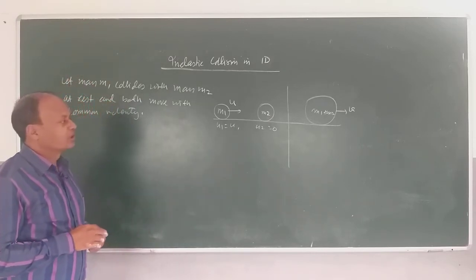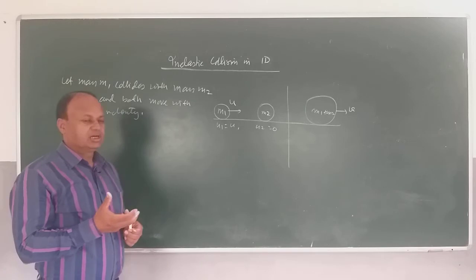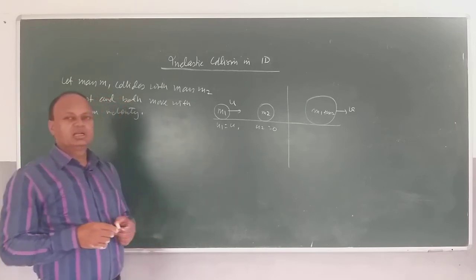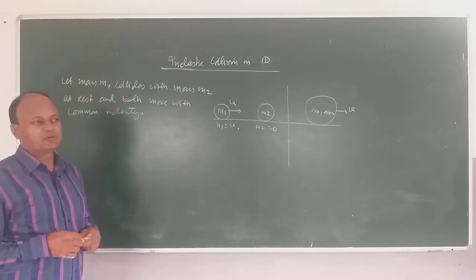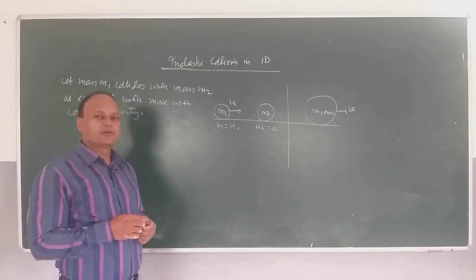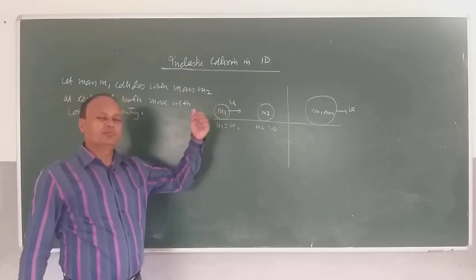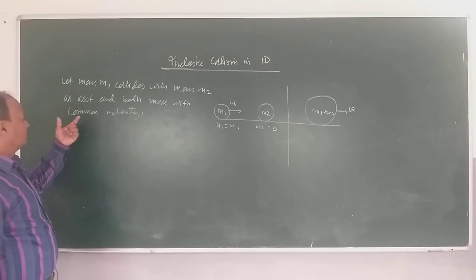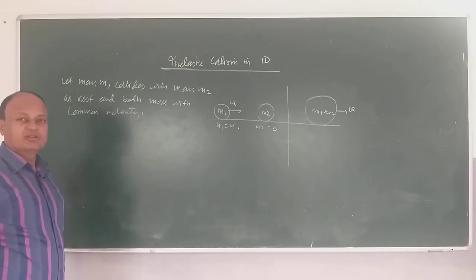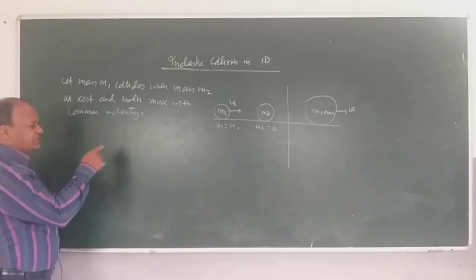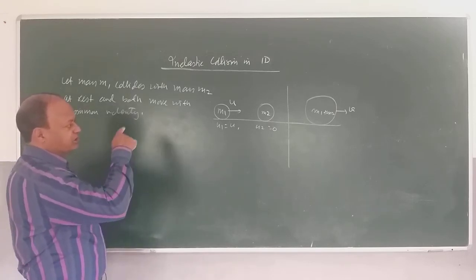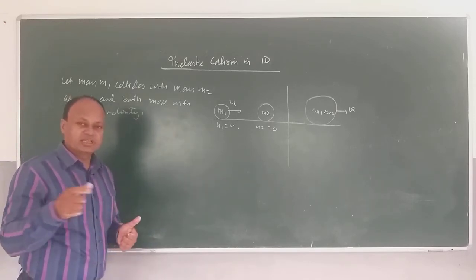Then you have a stone being thrown into another stationary mass, and both are combining into a single mass. So this kind of problems will be very common, and this is how we will be approaching, right? So common velocity we have to find out first. So obviously you can see in the diagram, before collision and after collision, both the masses are moving in the same direction.